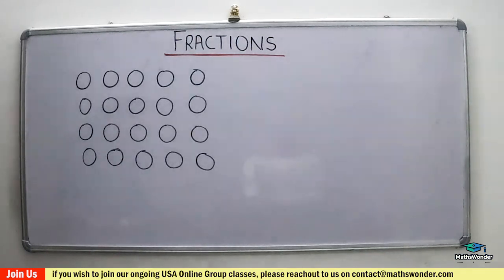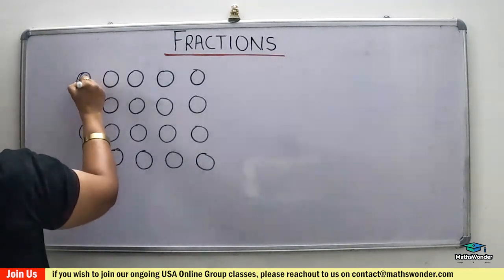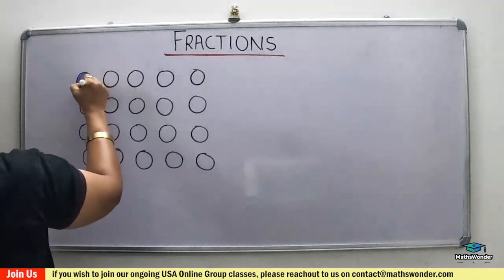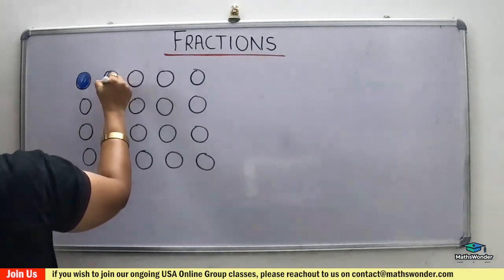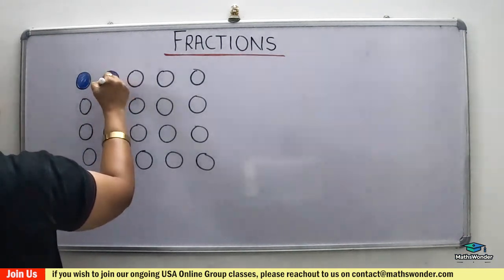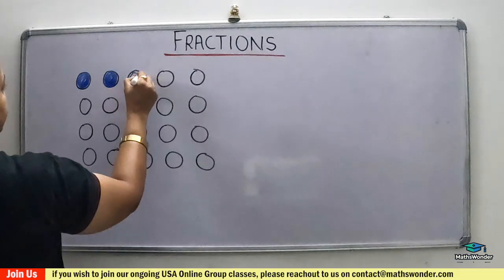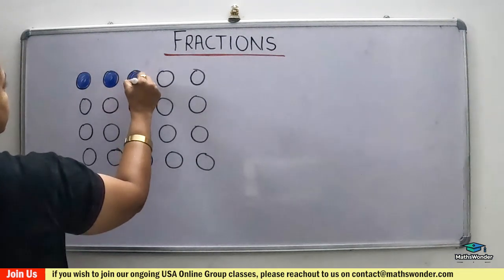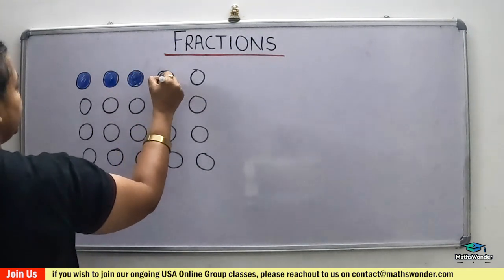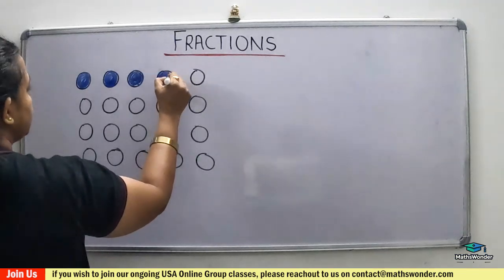In these 20 stamps, you divide them into 4 equal groups. How will you divide them into 4 equal groups?